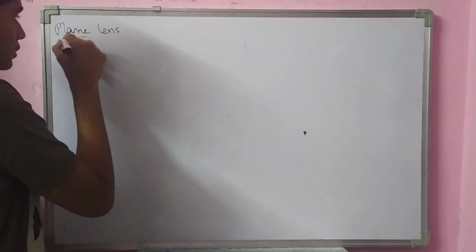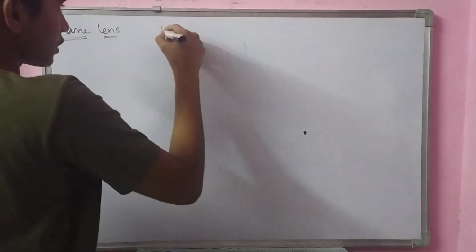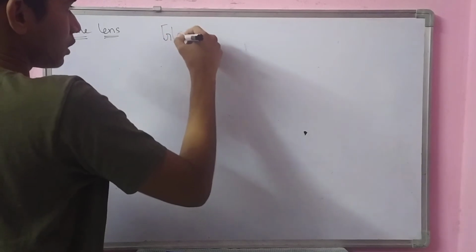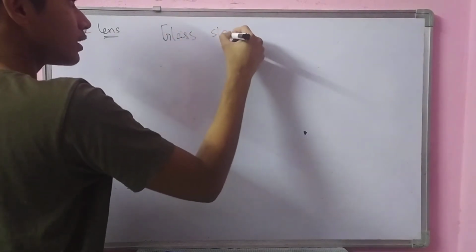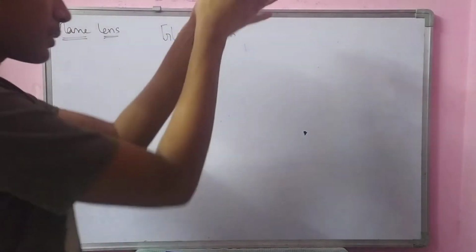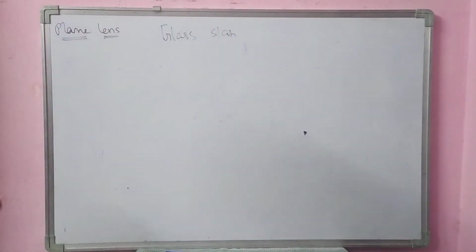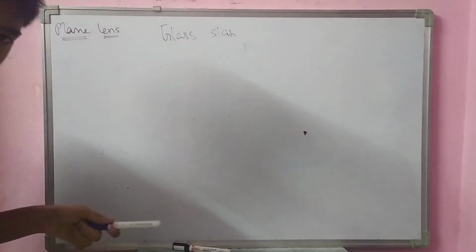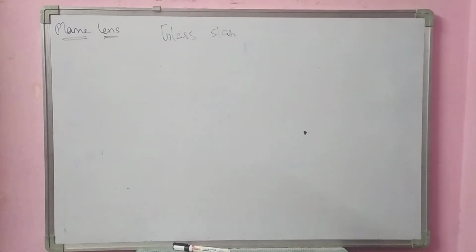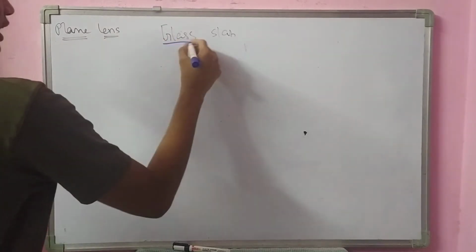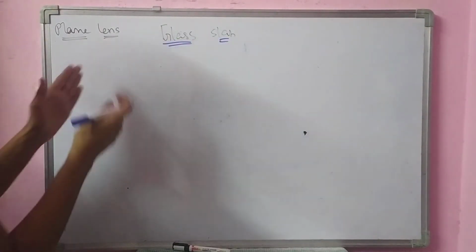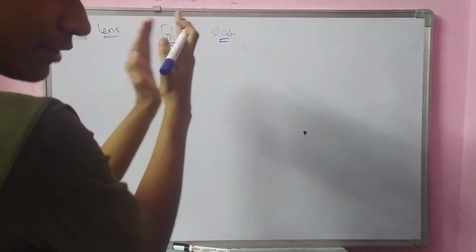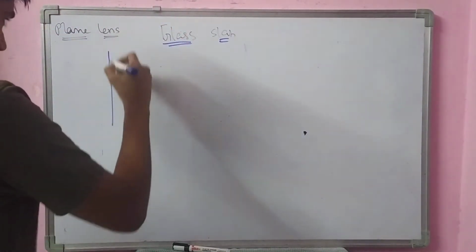Okay, what is this plane lens? Nothing but a glass slab. What is a glass slab? Nothing but simply a transparent glass surface which we use in our daily life. A glass plate. If you break it, it will break, right? That is the glass slab. So if we see a glass slab from the side, we see it like this, right?